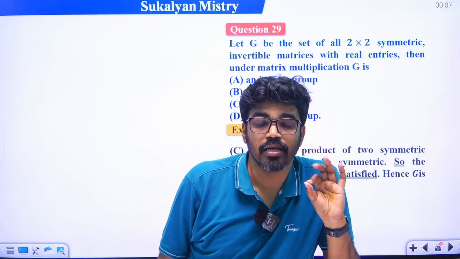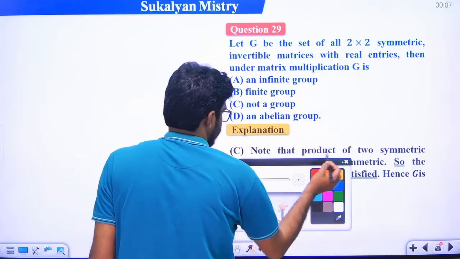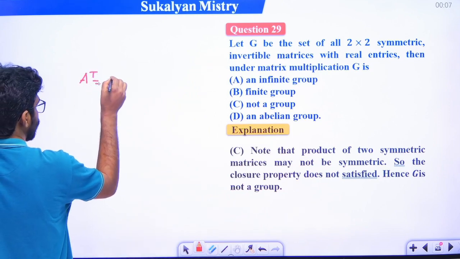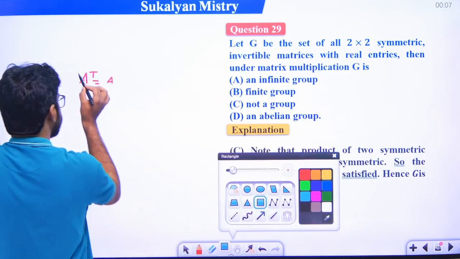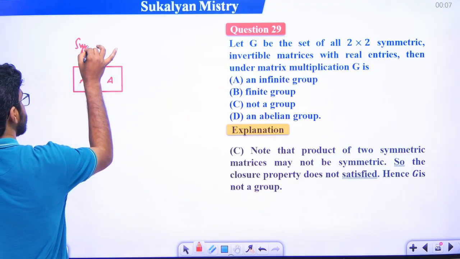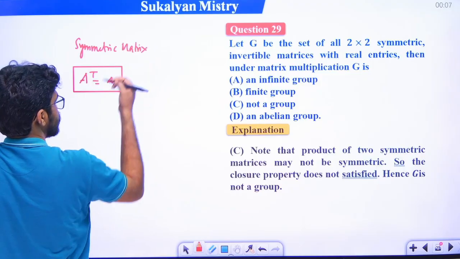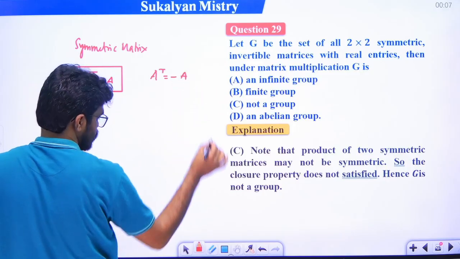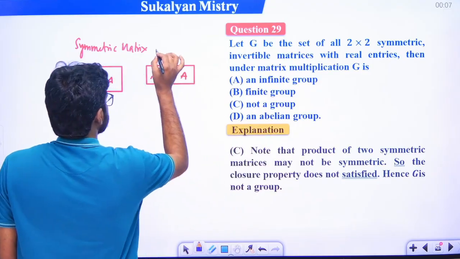It should be noted: what is the definition of a symmetric matrix? A matrix A is said to be a symmetric matrix if A transpose is equal to A. This is the definition of a symmetric matrix. And what is a skew symmetric matrix? A transpose is equal to minus A. This is the definition of a skew symmetric matrix.